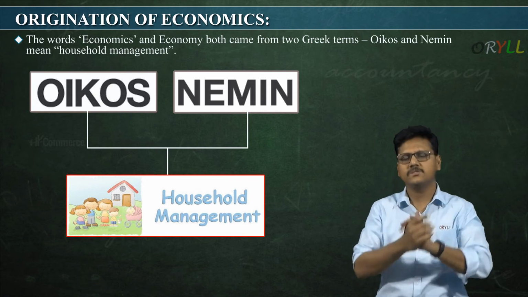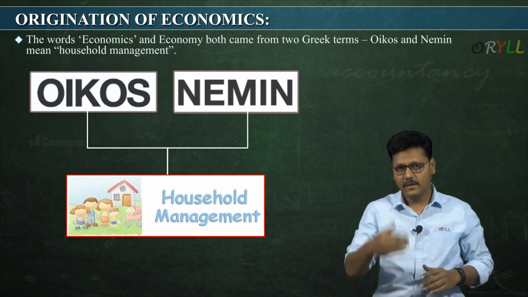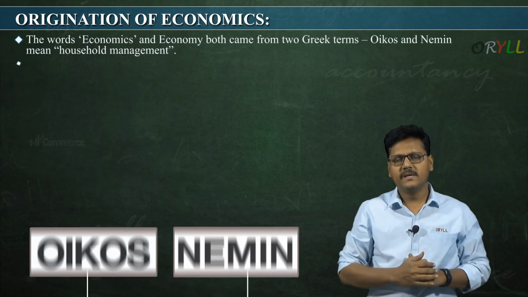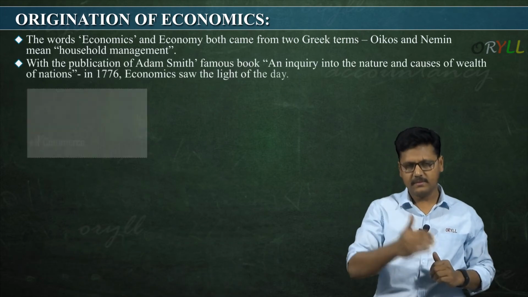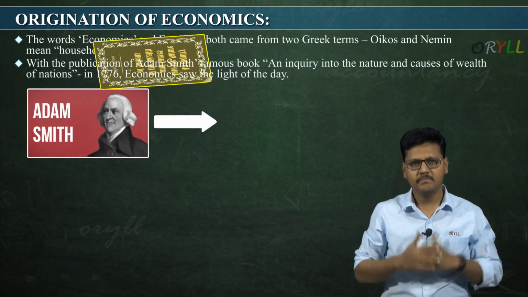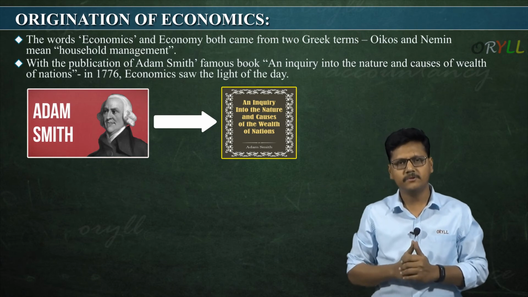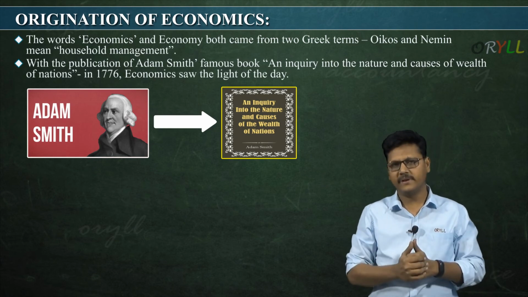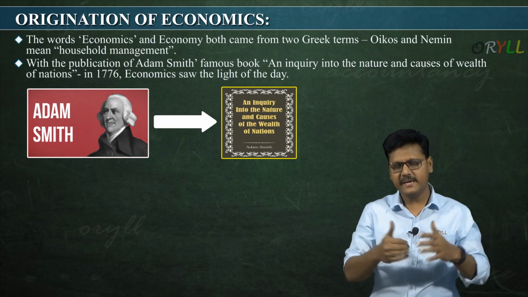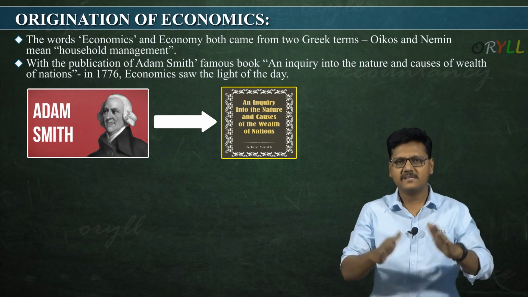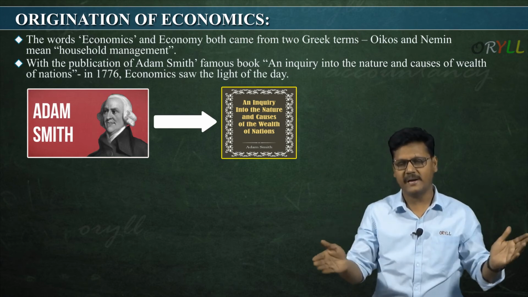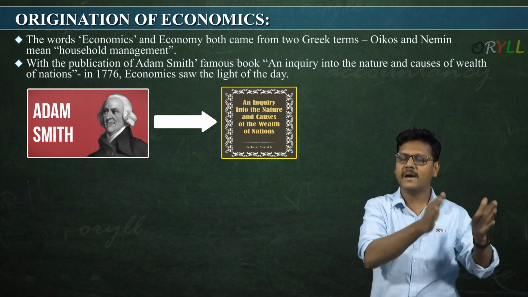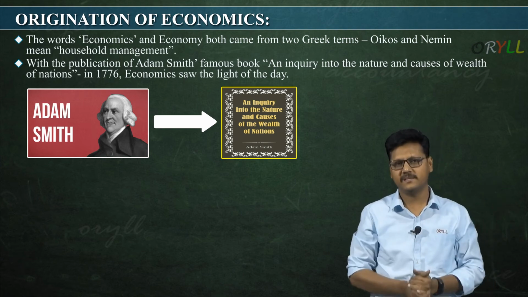And as I said, in 1776 a man called Adam Smith published a book, An Enquiry into the Nature and Causes of Wealth of Nations. From there onwards, economics started as a separate subject. Before that, it was a part of political science.